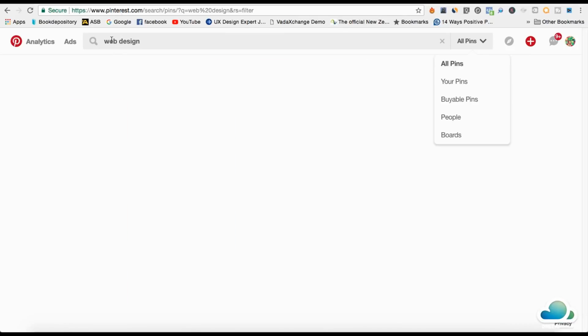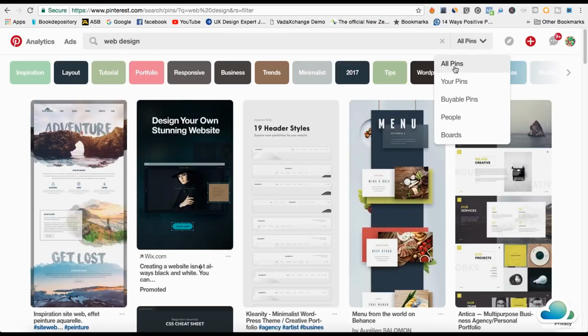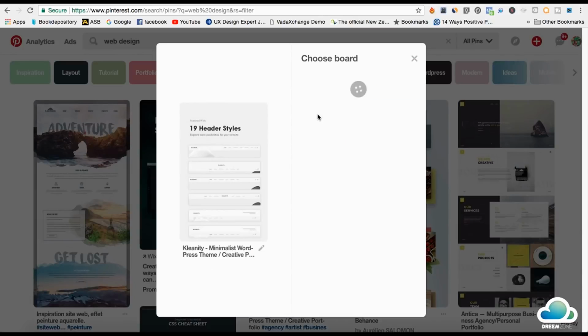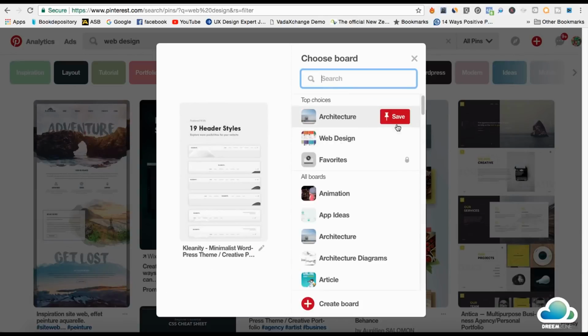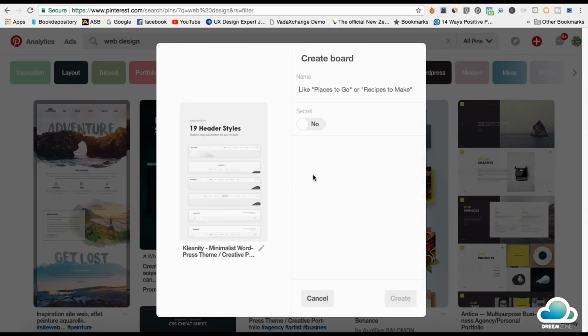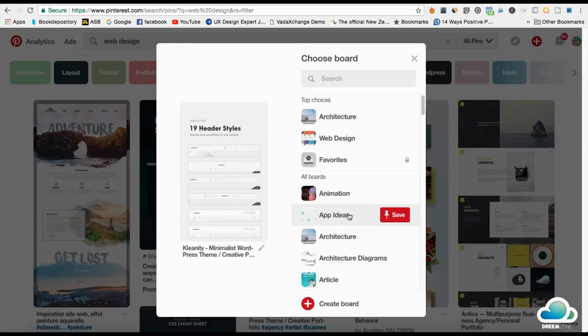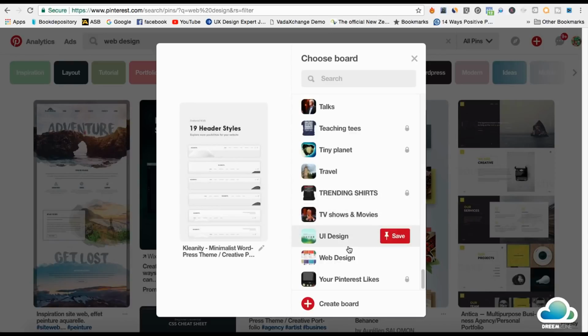So it's still searched up by web design, and I've searched it up by all pins. When you first start, you actually need to create a board. So you come down here, hit create board and just name it web design. And keep the secret option at no. If you click yes, then no one will be able to see your board. It's a secret. So I'm going to cancel this because I've already got web design here all the way at the bottom. And I'm just going to pin it there.